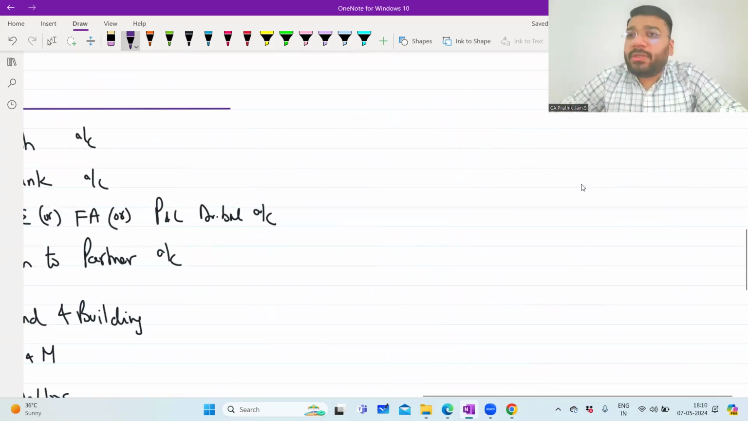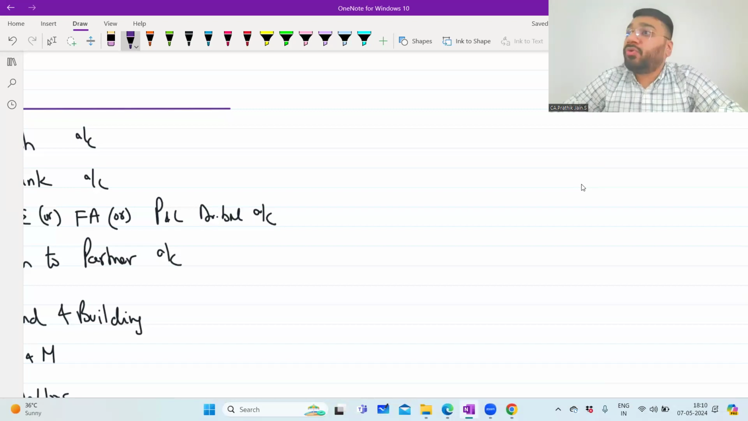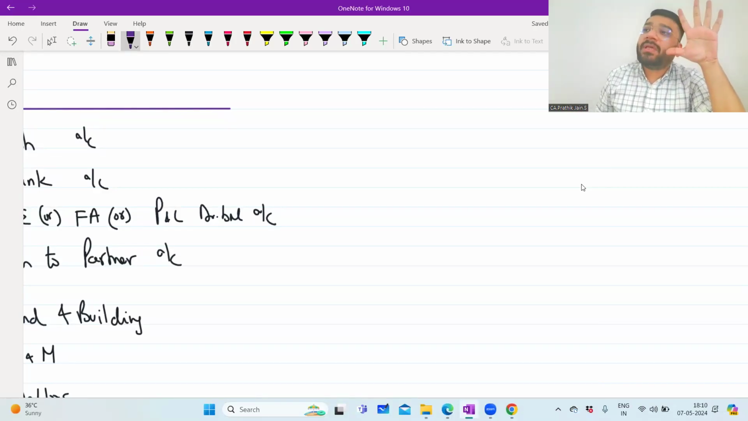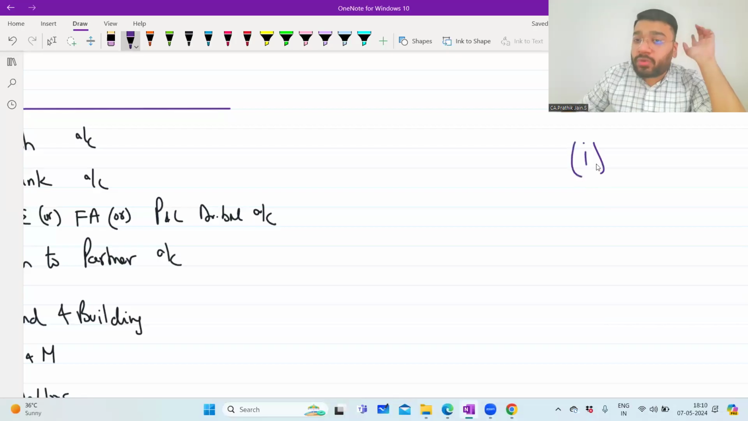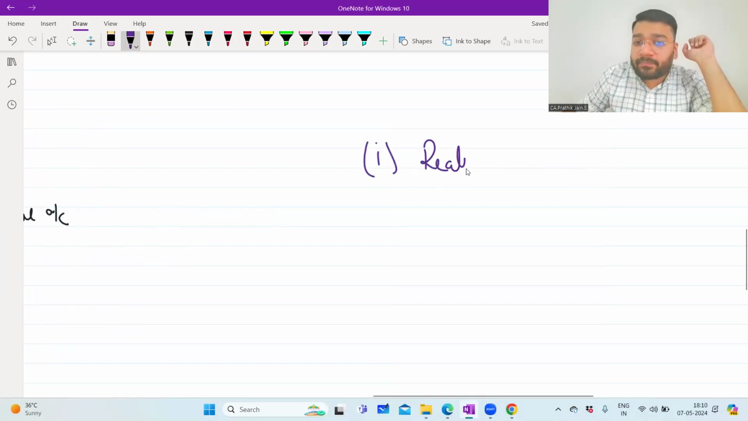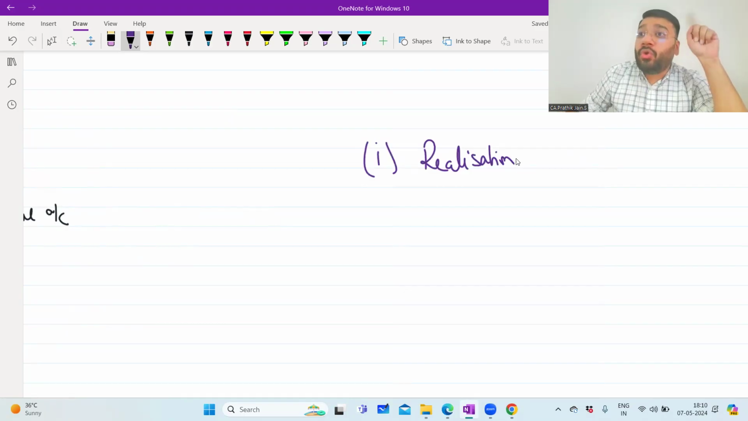Guys, dissolution is a process where you close the business. So when you close the business, you're supposed to close all the ledger accounts. Now, when you start initiating the closing procedure, except 5 accounts, all the other accounts are closed and transferred to these 5 accounts. The first account that you open to close the books of accounts is the realization account.